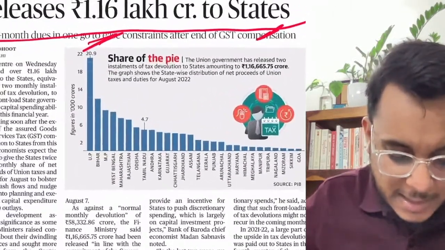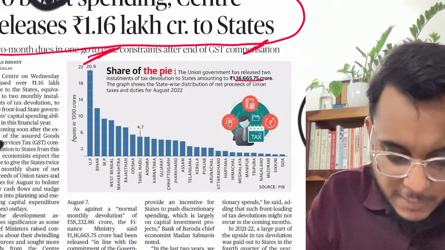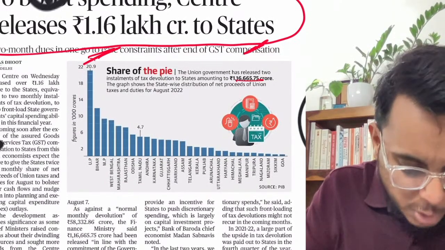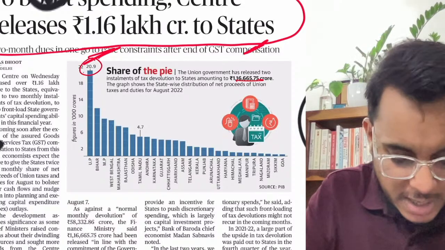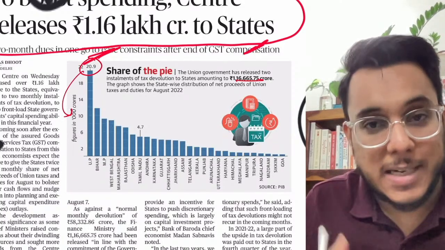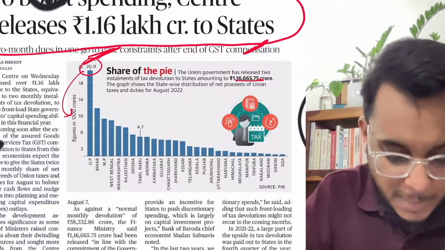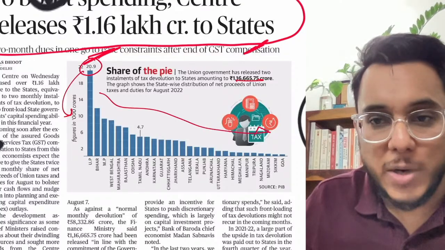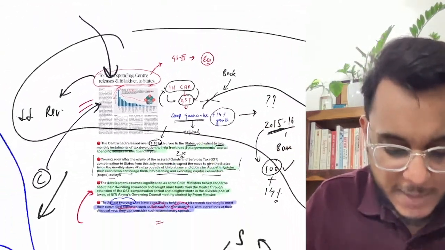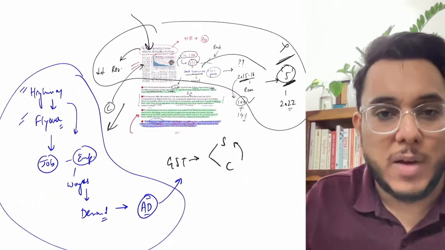Moreover guys, this is the share of this money, as to which states will be getting more. So Uttar Pradesh will be given the highest share, particularly because of its big size and the big population that it has, then Bihar, and so on. However, you don't need to remember which states will be getting how much money. So that is all about this entire issue, and now we'll move to the next article.